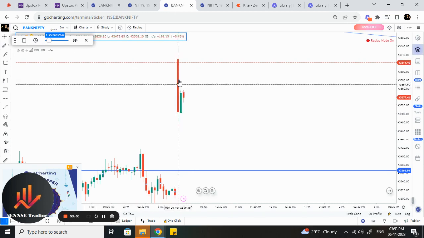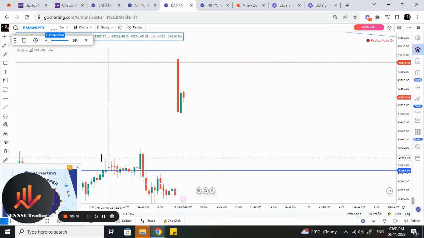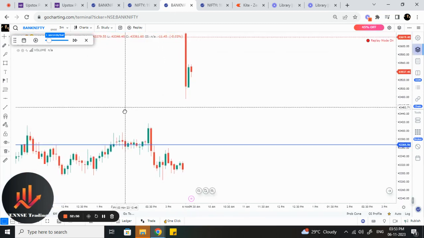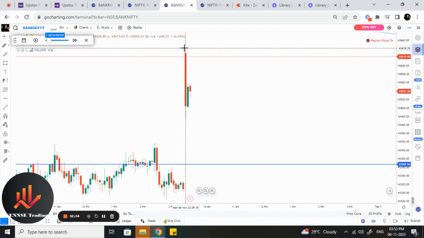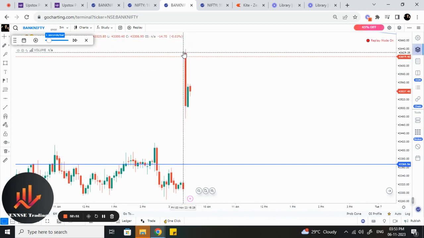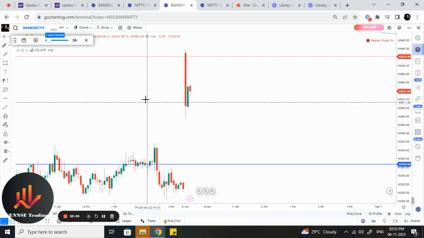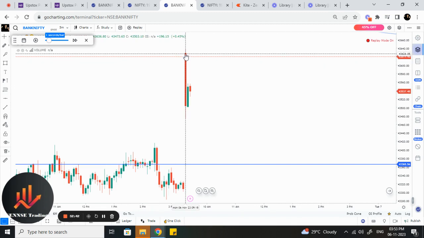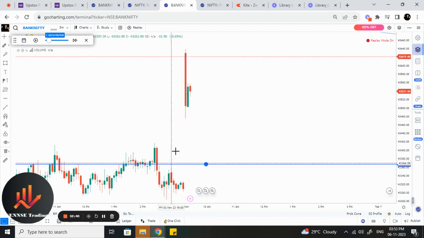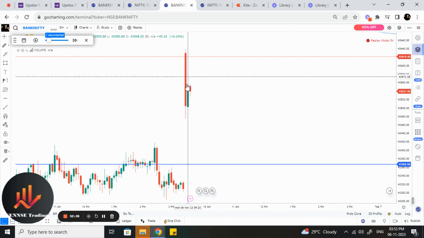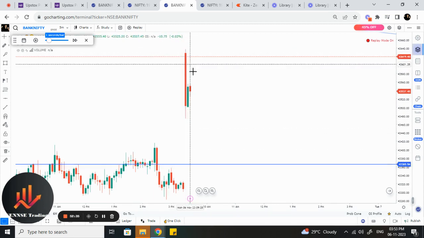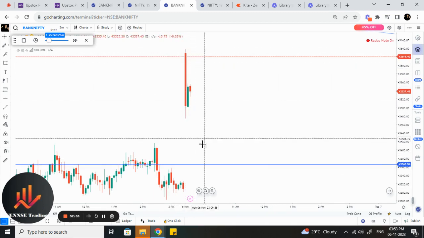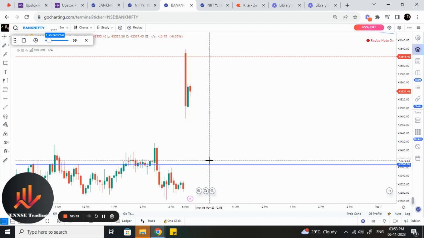As soon as the market opened, as I told you in the previous one-day time frame session, a gap up opened, around 350 or 320 points, compared to the previous day's session. As soon as the gap happened, people who purchased at the bottom started booking their profits, and it started coming down. Also, sellers started to move the market down and try to fill this particular gap that had opened.